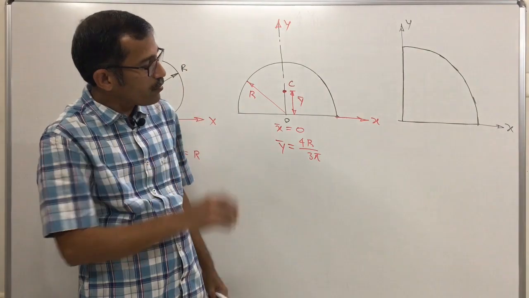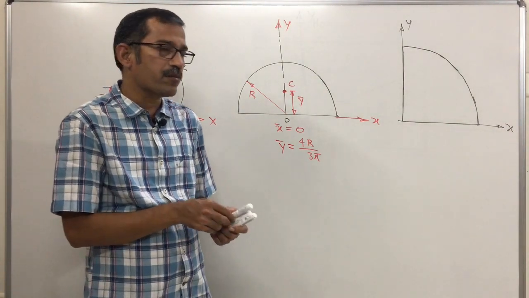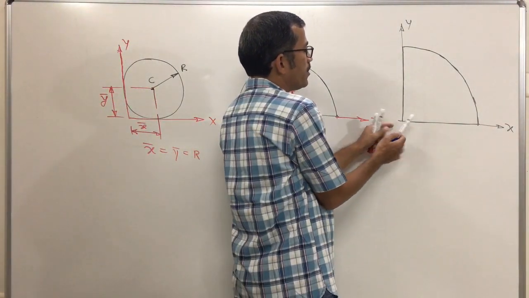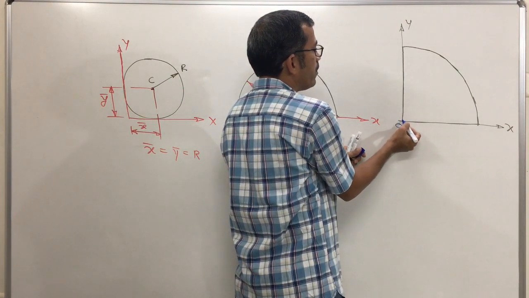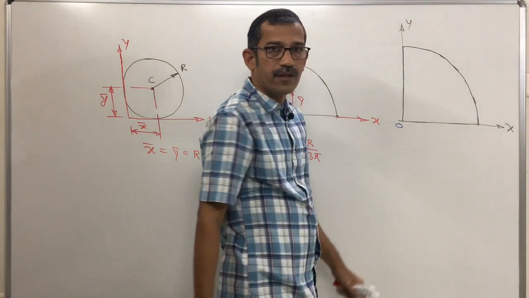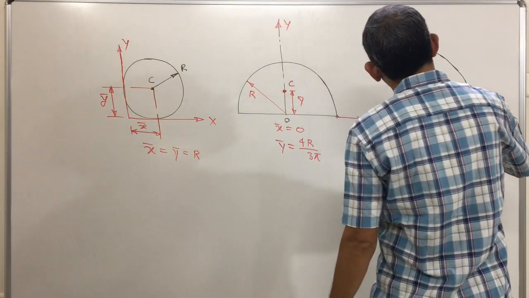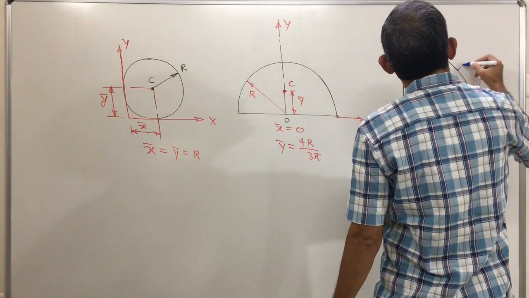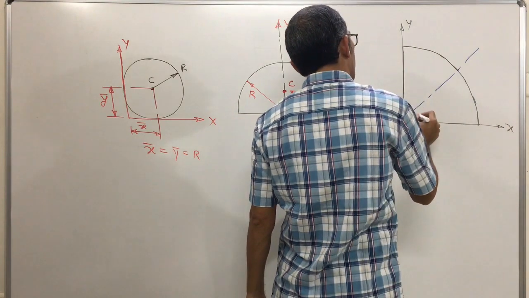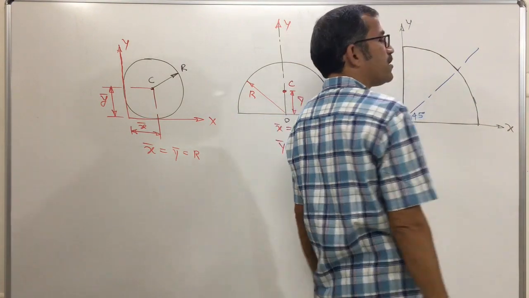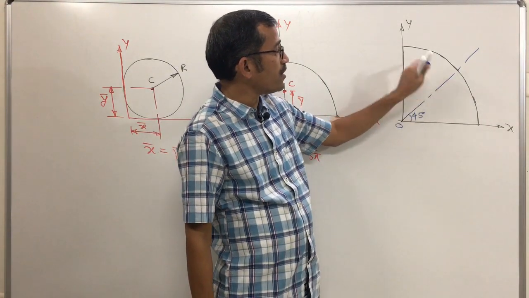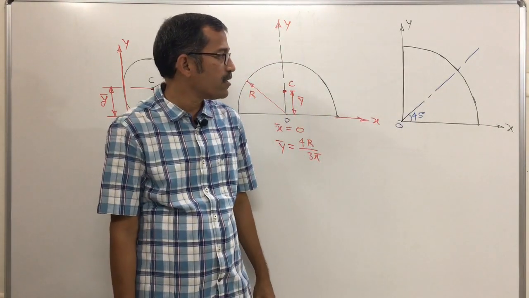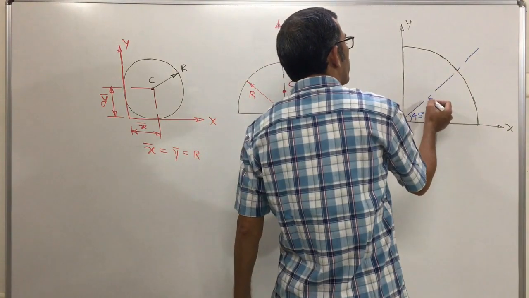We can represent one line as the axis of symmetry. From this point O, 90 degree, I will draw a line inclined at 45 degree. This line represents the axis of symmetry, because on both sides of this axis we get the same area. So the centroid lies on the axis of symmetry.